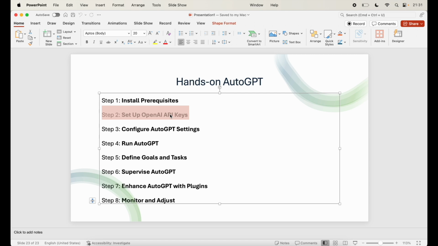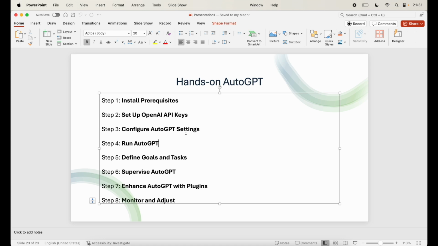Next step is configuring AutoGPT settings. You can configure AutoGPT with environment variables and tweak its behavior. Some of the key settings in the environment file include the continuous mode and the memory backend. Continuous mode means AutoGPT can run continuously without human approval, whereas memory backend lets you choose a memory backend like Redis, Pinecone, or local memory for long-term memory. Next is step 4. If you want to run AutoGPT, you just say python -m autogpt, and it will run based on the environment that you've set in the previous steps.